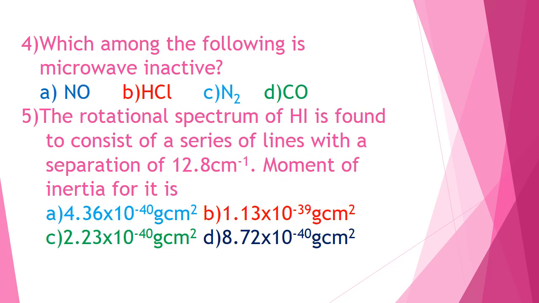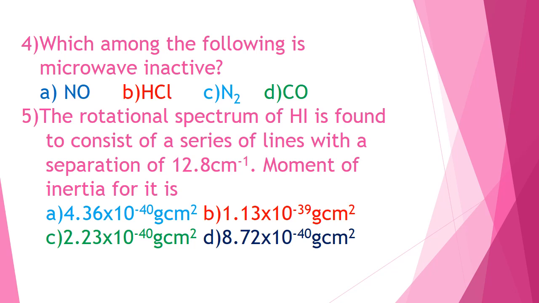Question number 4. Which among the following is microwave inactive? Option A NO, option B HCl, option D CO, these molecules possess a permanent dipole moment and are microwave active. But in option C, N2 does not possess any permanent dipole moment, therefore it is microwave inactive. Option C is correct.